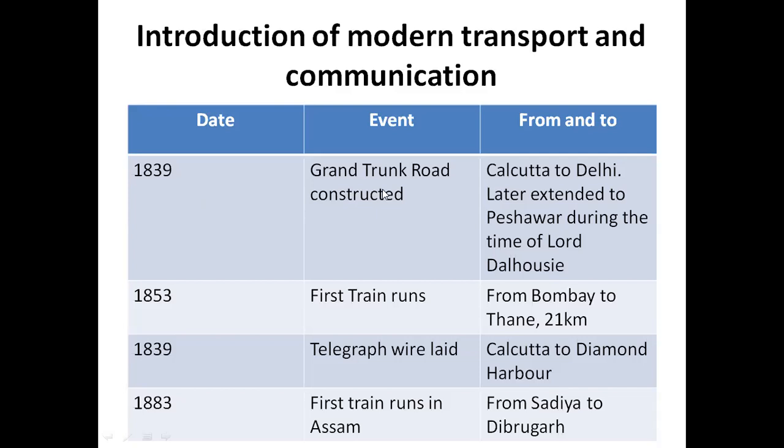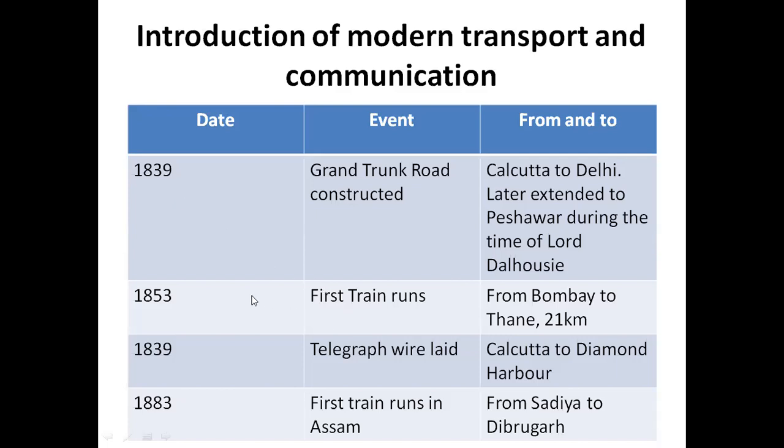In 1839, the Grand Trunk Road was constructed from Calcutta to Delhi. This road was later extended up to Peshawar during the time of Lord Dalhousie. Now, we will remember Lord Dalhousie as the man who did a lot for the introduction of modern transport and communication systems in India. All right. And the Grand Trunk Road at that time was the longest road in India, which started from Calcutta and extended all the way to Delhi. And that road was constructed in the year 1839.